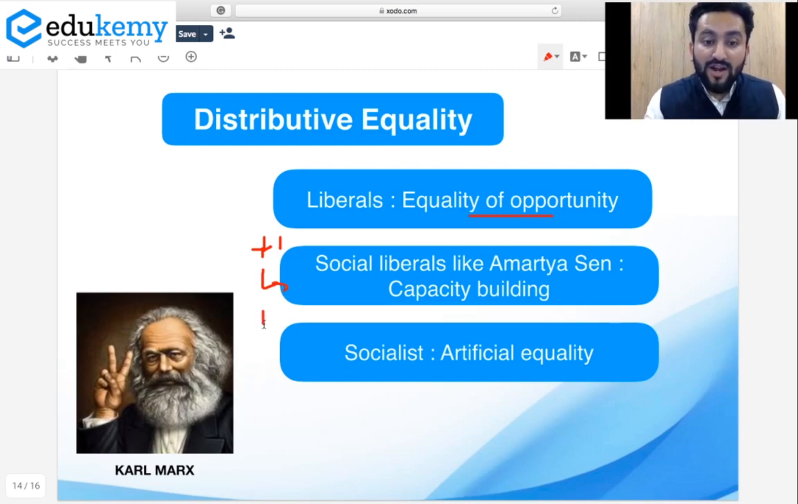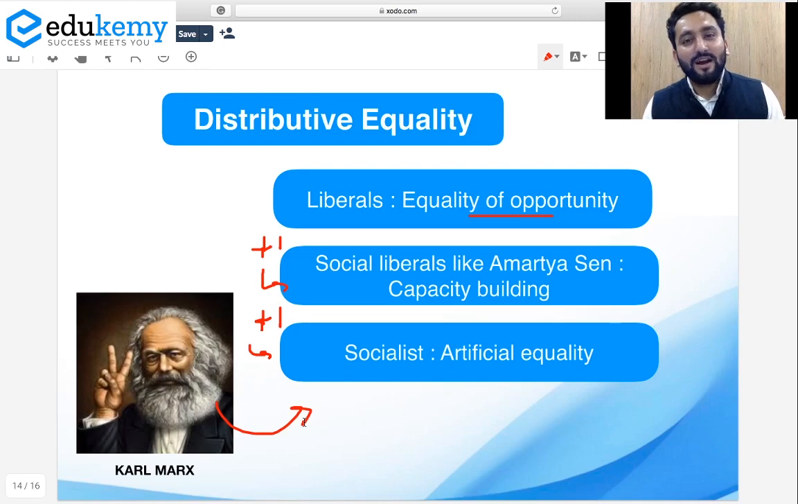And now when it comes to socialists, so they have come one step ahead. +1. Socialist, they say कि equality of opportunity, capacity building, ये सब तो बचकानी बात है. Real thing is create equality artificially. Look at what Karl Marx is saying. Bring revolutions. There will be a spontaneous revolution. Not bring revolution, spontaneous revolution. That was an idea of Karl Marx.